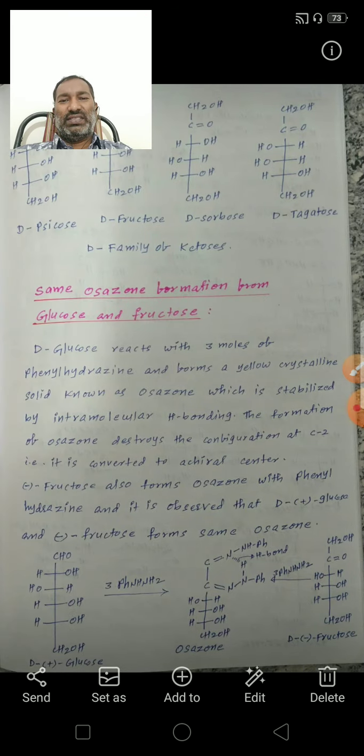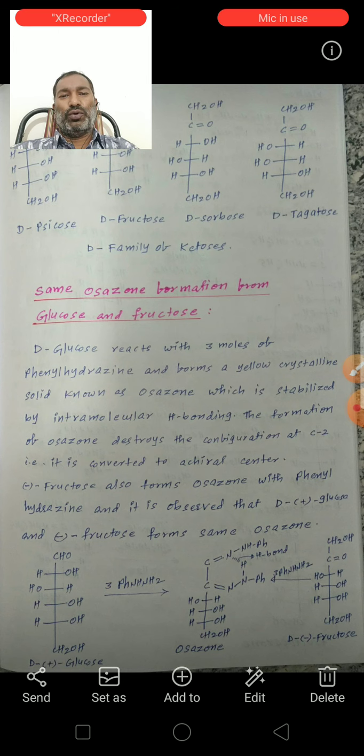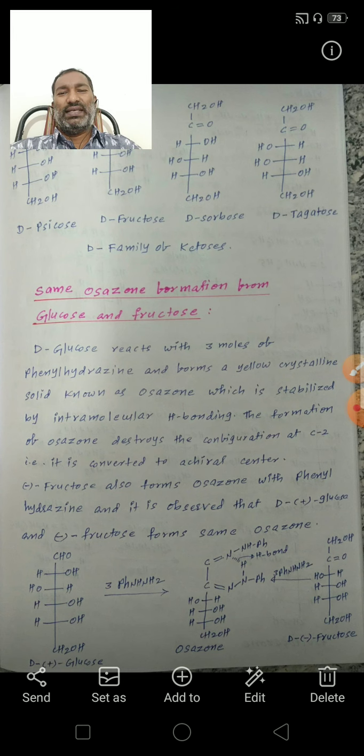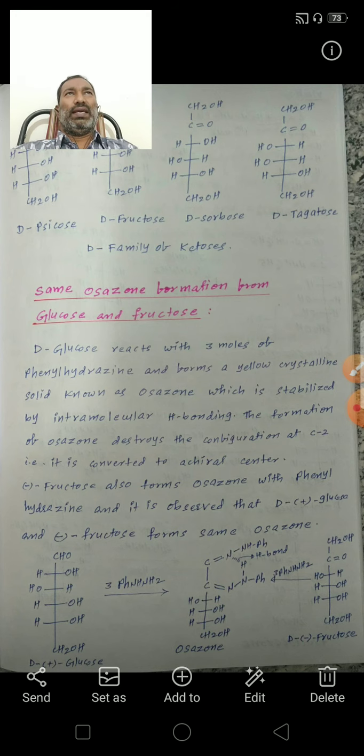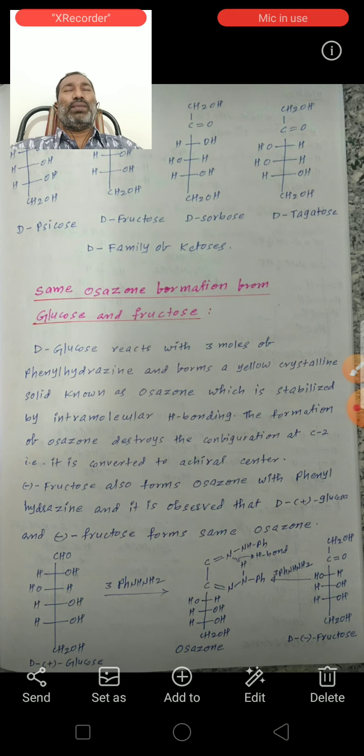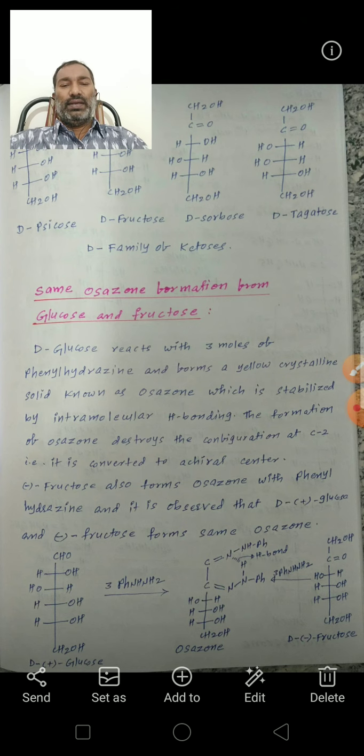Besides mutarotation, glucose and fructose form the same osazone with phenylhydrazine. Here 3 moles of phenylhydrazine participate in the reaction.